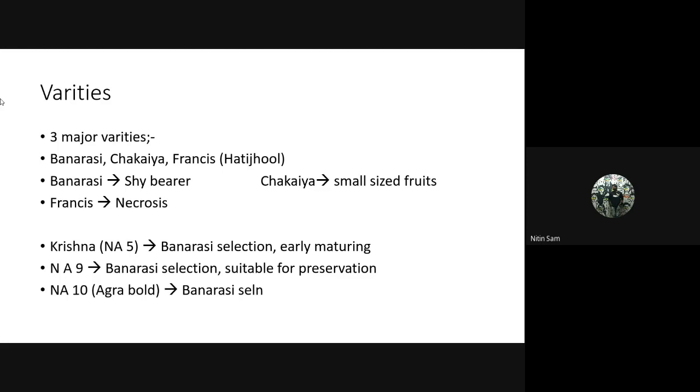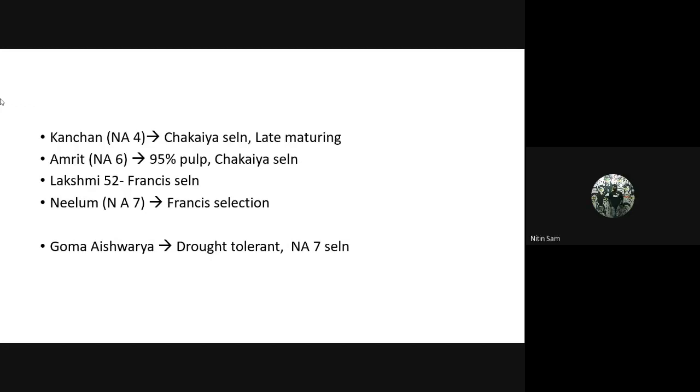So NA5 is Krishna, NA4 is Kanchan, NA6 is Amrit, Neelam is NA7, which is a selection from Francis. Goma Aishwarya is drought tolerant and a selection from NA7. Please remember all the Goma varieties. They are very important and very frequently asked: which is Goma Kirti, which is Goma Pratiksha, which is Goma Aishwarya. This is very important.